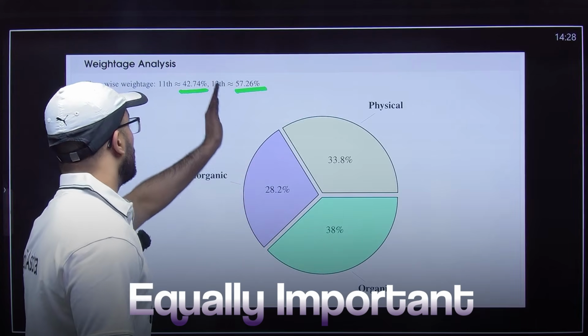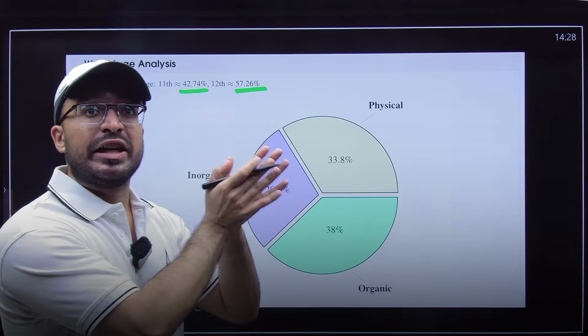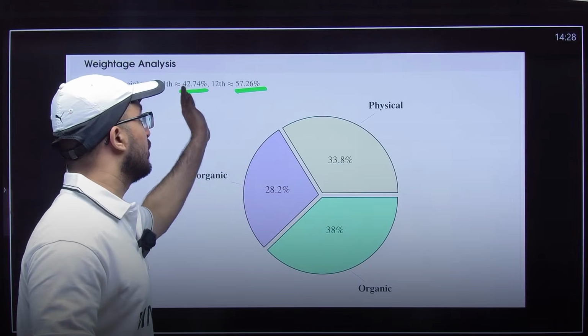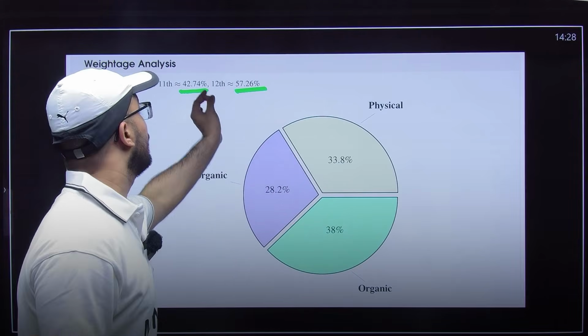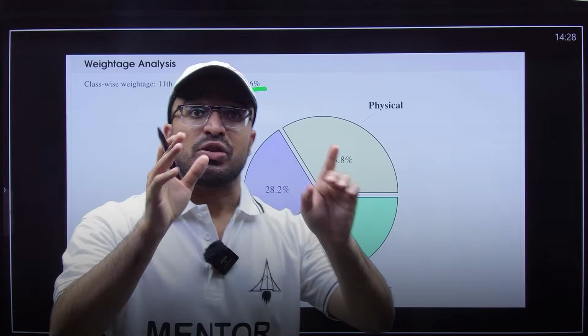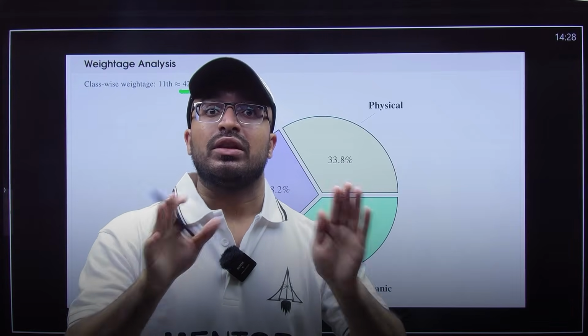If you are going to leave 11th class, you are going to leave 42% of your chemistry paper, or if you are going to leave 12th class, you are going to leave 57% of your chemistry paper. So basically you can't leave either 11th or 12th.